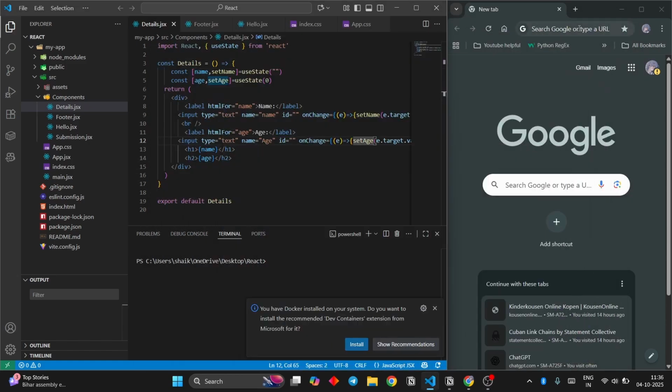Okay, guys, welcome to chapter 3. Today we will be learning about props. Props is one of the most important topics that you need to know in React.